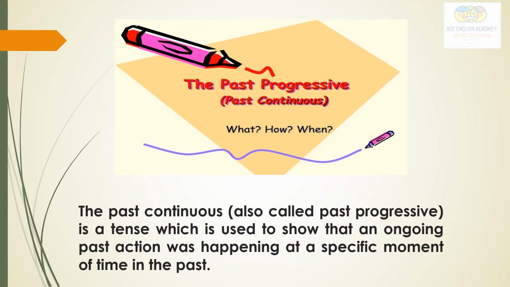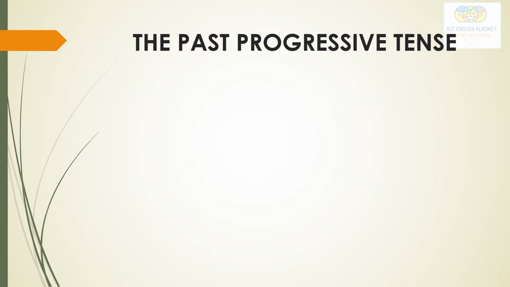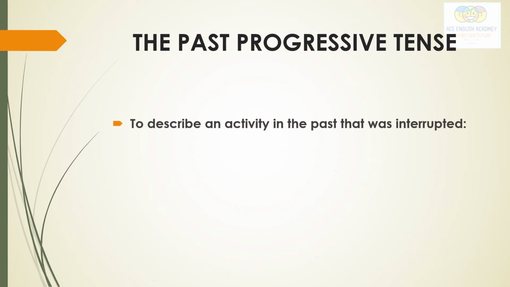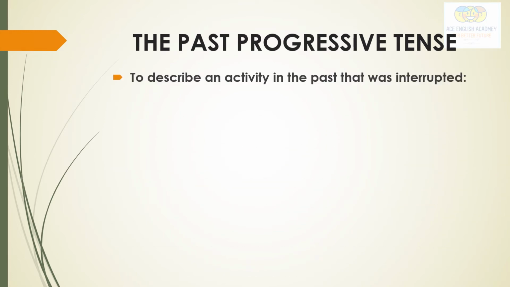So moving on. Now I will tell you about the uses of the past progressive or past continuous tense. First, to describe an activity in the past that was interrupted.